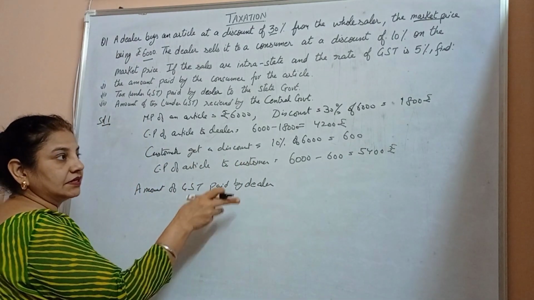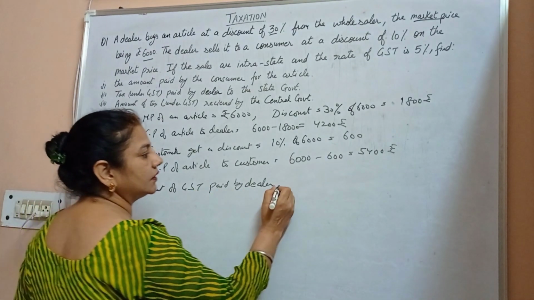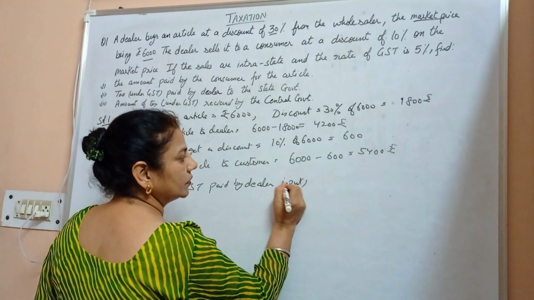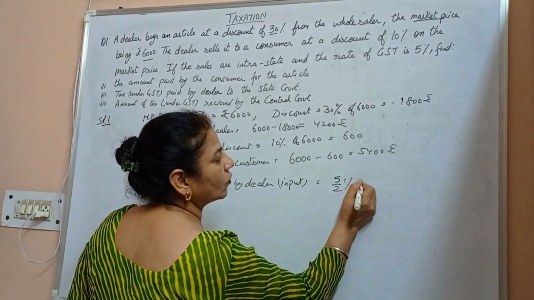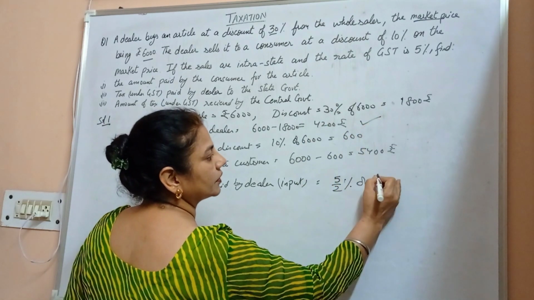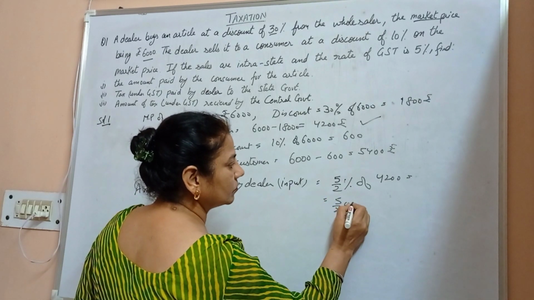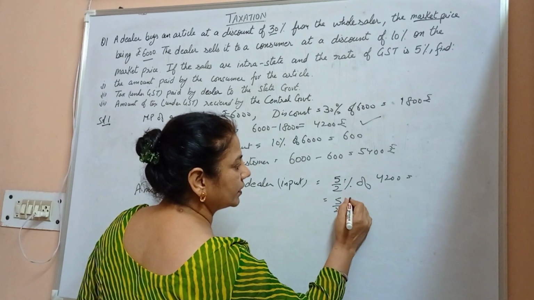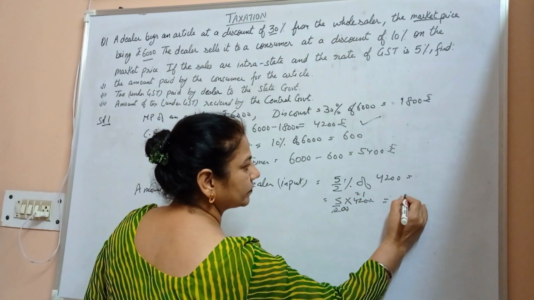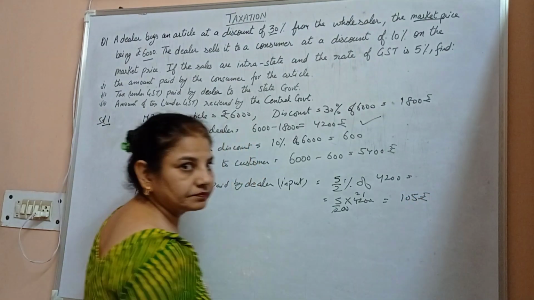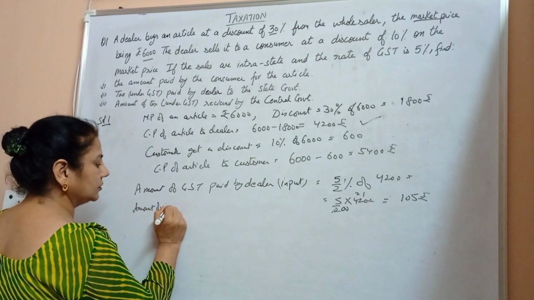So the amount of GST paid by the dealer, which we call the input tax, comes out to be 5/100 of the amount he purchased, 4,200. That comes out to be 5/100 into 4,200, which is 210, so 105 rupees each.